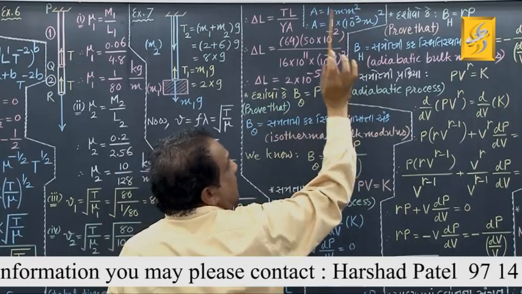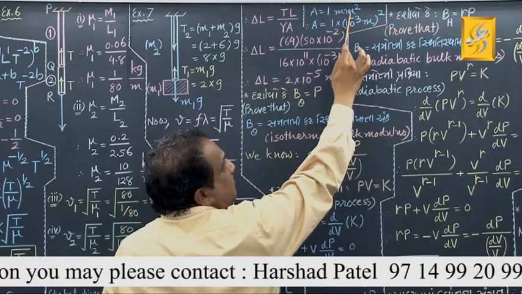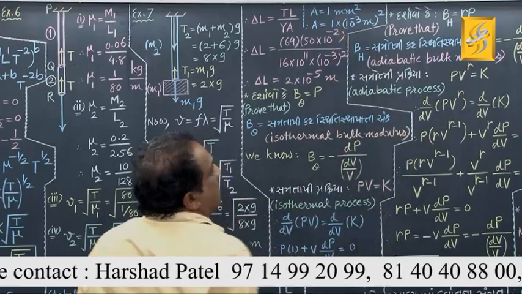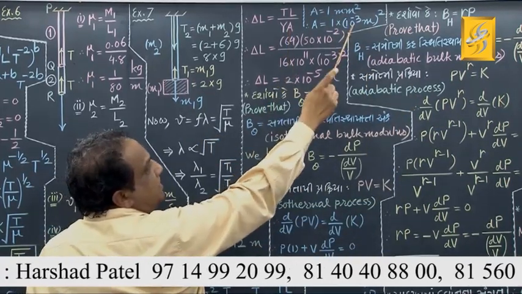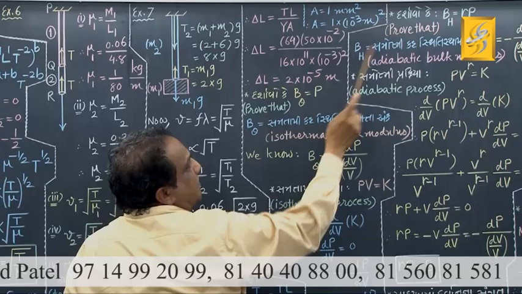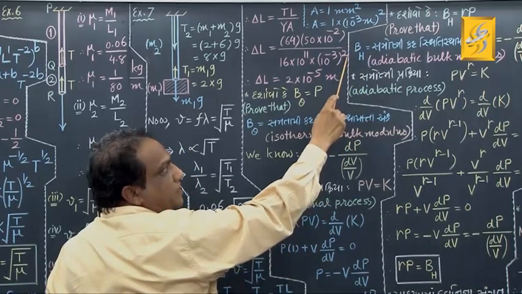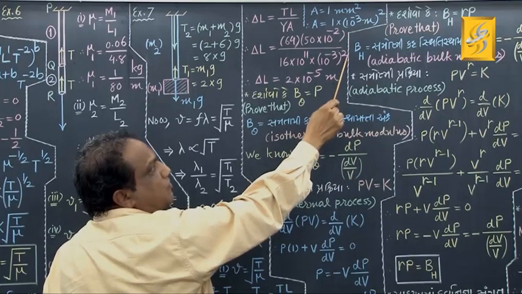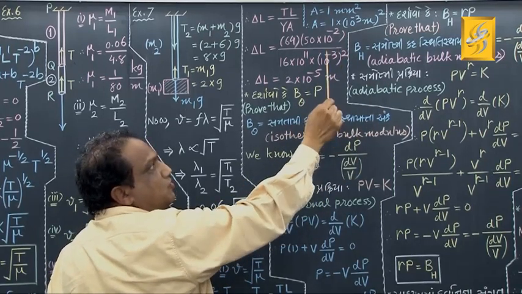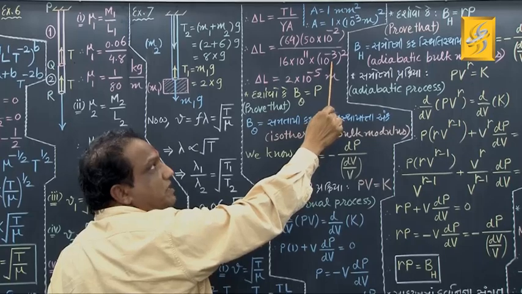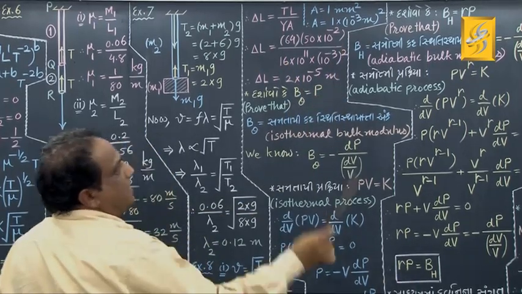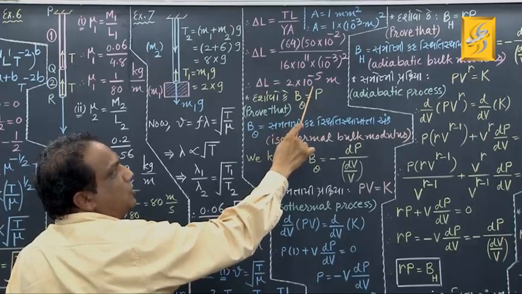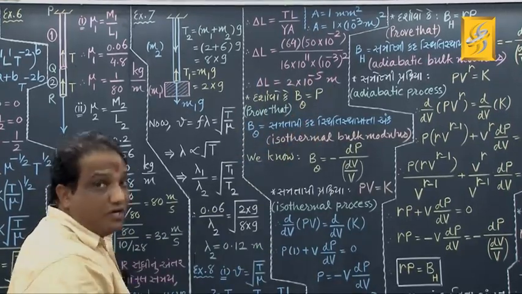It is millimeter square. 1 as it is, but 1 millimeter is 10 raised to minus 3 meter and it's squared. This cross section area, as I said, is 10 raised to minus 3, squared. Millimeter to meter, you must multiply 10 raised to minus 3 and square it because it is millimeter square. So you should write here 10 raised to minus 3 meter, squared. And now simplify this delta L, you will get 2 into 10 raised to minus 5, that many meter.